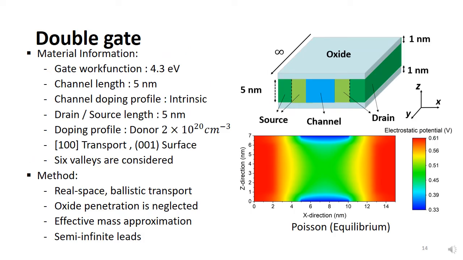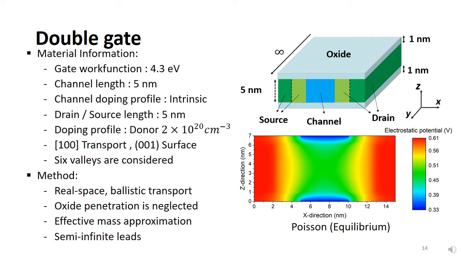A two-dimensional double-gate transistor is used in this section. The geometrical information is introduced in the right figure. The channel is undoped, while source and drain are doped with donors. But to ensure good convergence, source and drain have a step-like doping profile. The region closer to the channel is lightly doped, while the highly doped region is close to the end of the device. The real space approach is implemented, which is very general but has a very slow simulation speed.